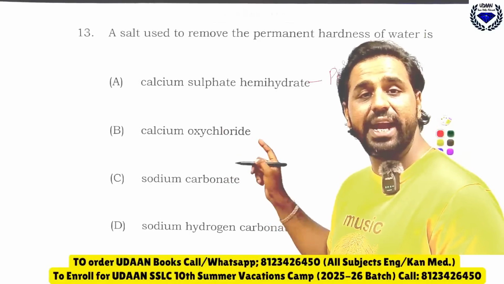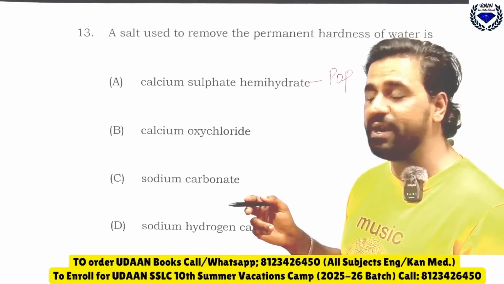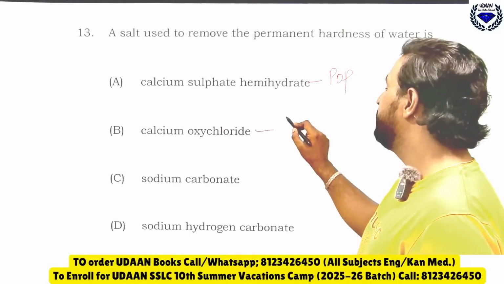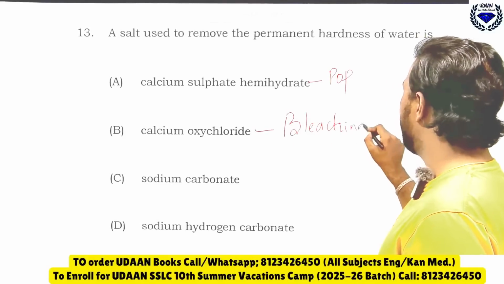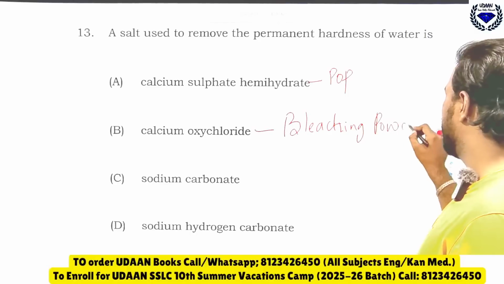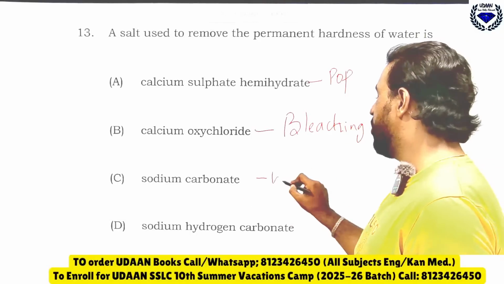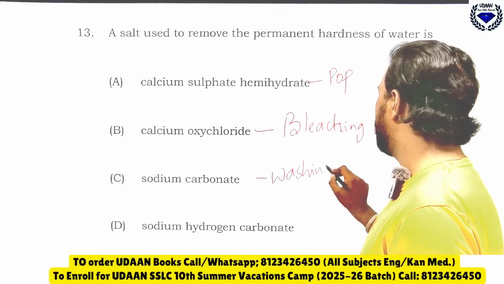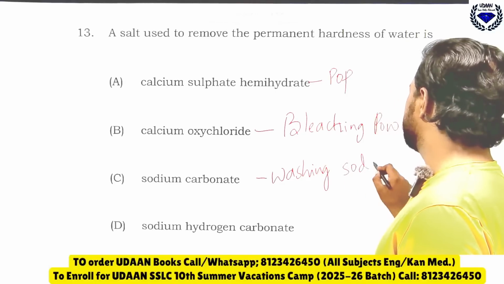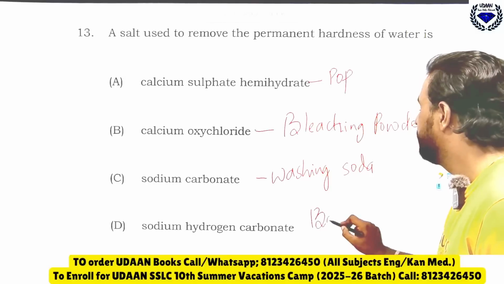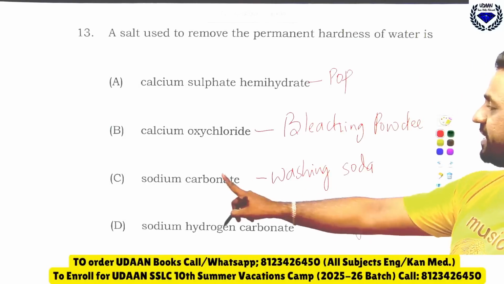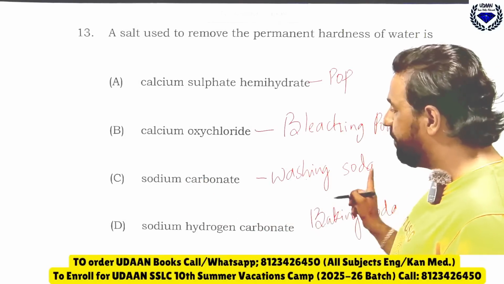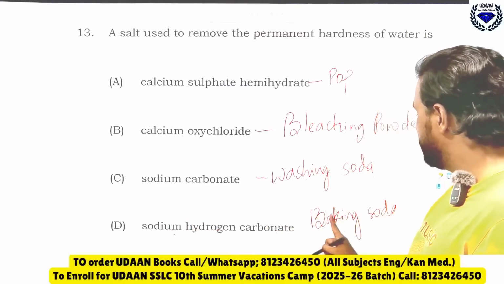Calcium oxychloride means what? It is the bleaching powder. Then this is washing soda or washing powder. And this is baking soda or baking powder. Now which one is used? Sodium carbonate means washing soda. Sodium hydrogen carbonate means baking soda.